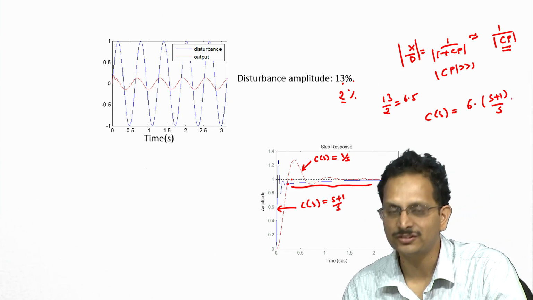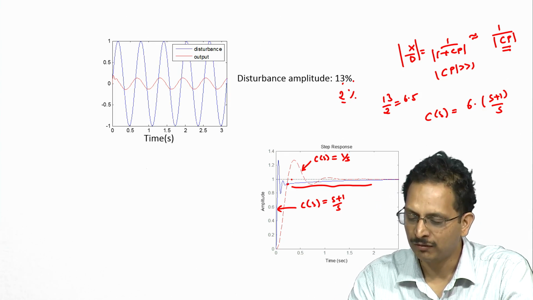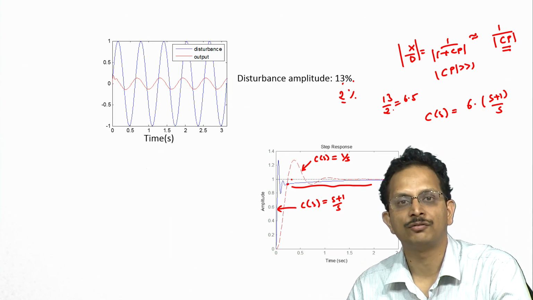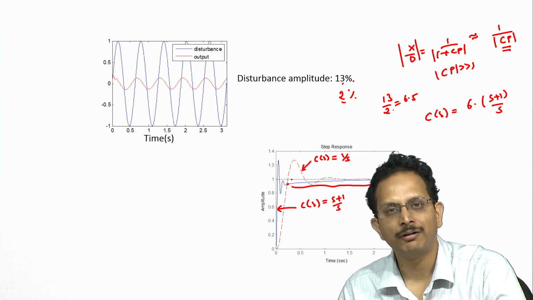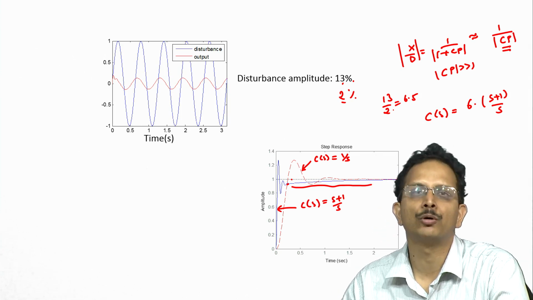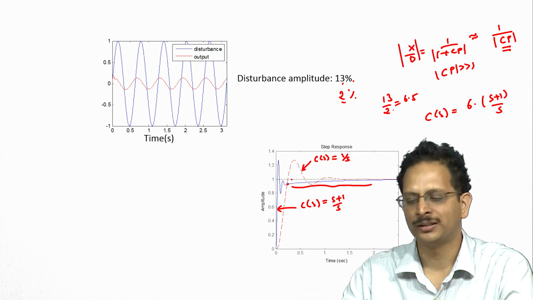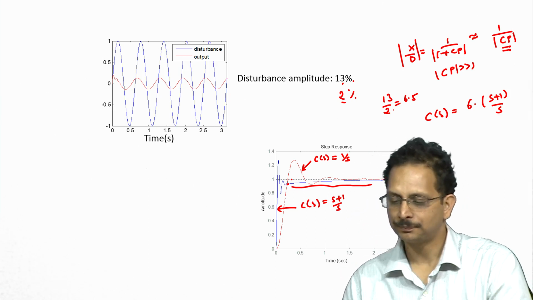That ensures that at 10 radian per second we will be able to attenuate the disturbance by a factor of 6, or in other words by 13% divided by 6, which will be a little bit more than 2%, but since it is just a little bit more, we shall assume that it is adequate for our particular application.